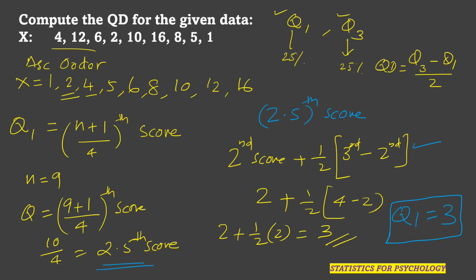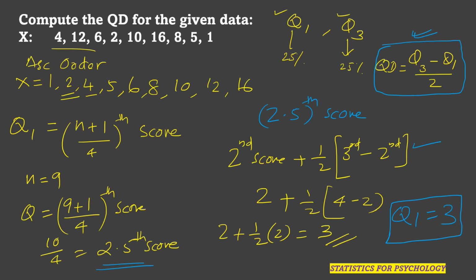Only after calculating Q1 and Q3, you can put it in this formula, Q3 minus Q1 by 2, to calculate quartile deviation. So calculating Q1 is very, very important. Calculating Q3 is important. Then substituting the value of Q1 and Q3 in the given formula, you can easily find out what is quartile deviation.